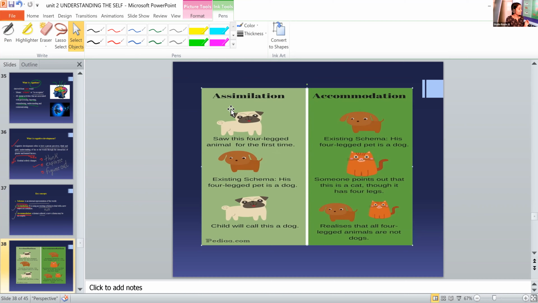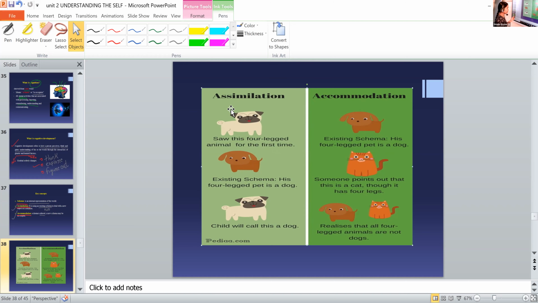Assimilation means our schema just remains the same. There is no change in our schema. Our schema remains the same, that is called assimilation. But when we consider accommodation, the schema of an individual is entirely changed and a new schema is formed. A new representation is formed. Okay, the definition is clear, Reina?